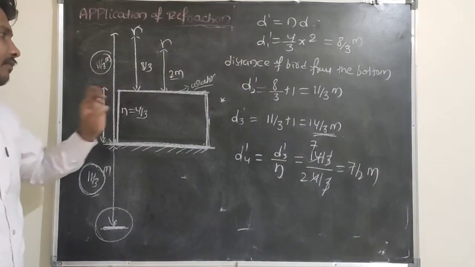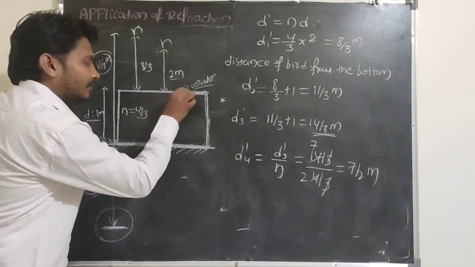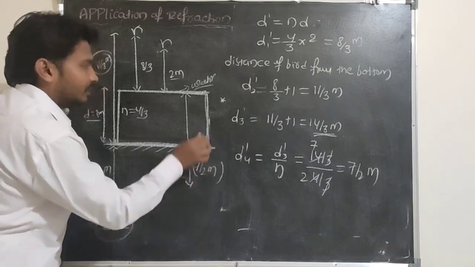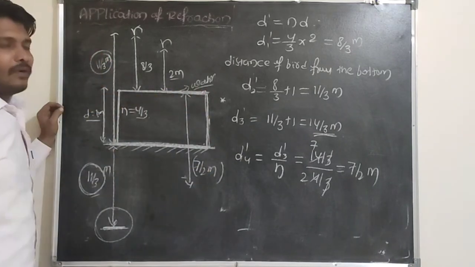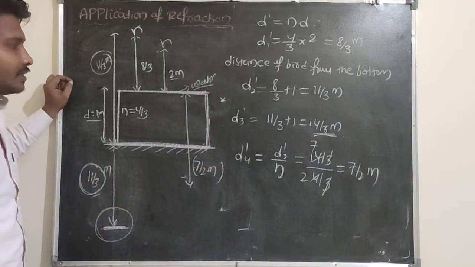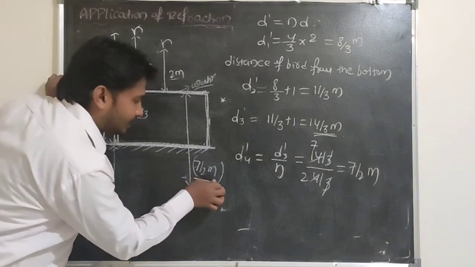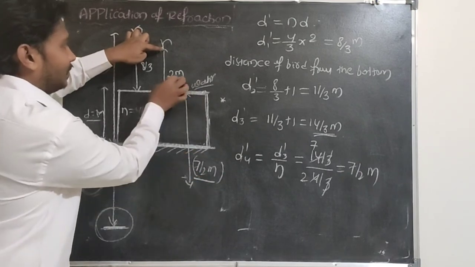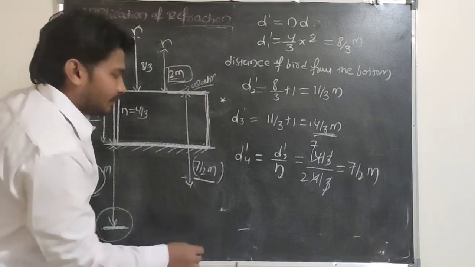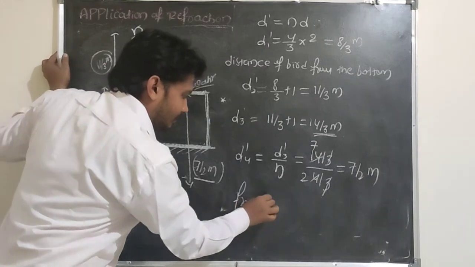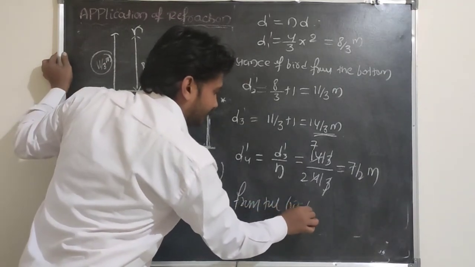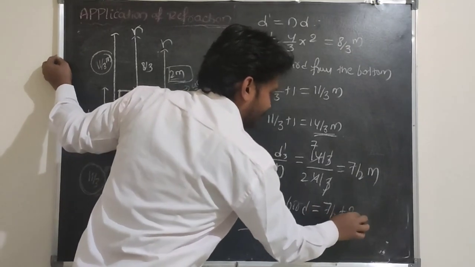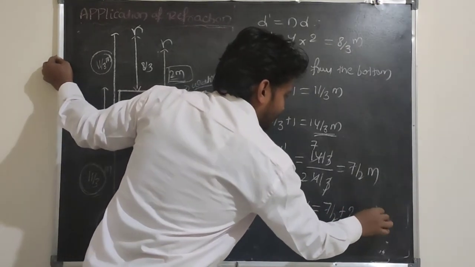Where will the final image form here? The final image will form at a distance of 7 by 2 meter from the surface of the water. From the bird, what's the total distance here? From the bird, 7 by 2 plus 2 meter. So that distance is equal to 7 by 2 plus 2. So that is 11 by 2.